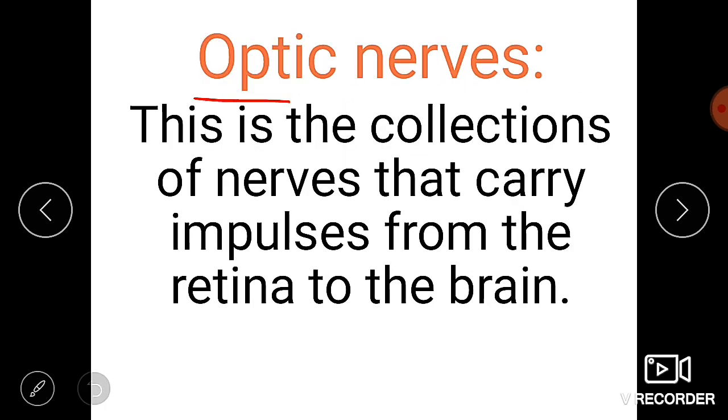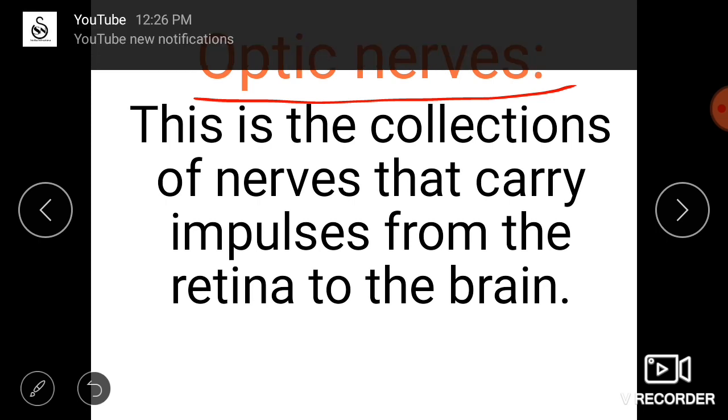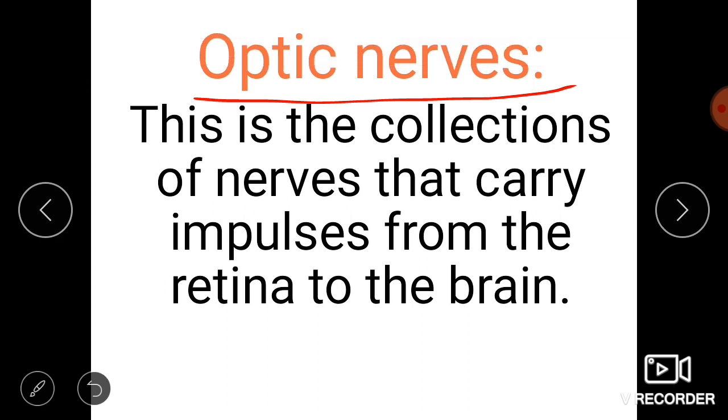The next one is the optic nerves. The nerves are the major parts which supply the impulses, what is happening in the eye, what is captured by the eye, to the brain. Now, we all know that every action which occurs in our body, those signals are sent to the brain only. Each and every part sends a signal to the brain.